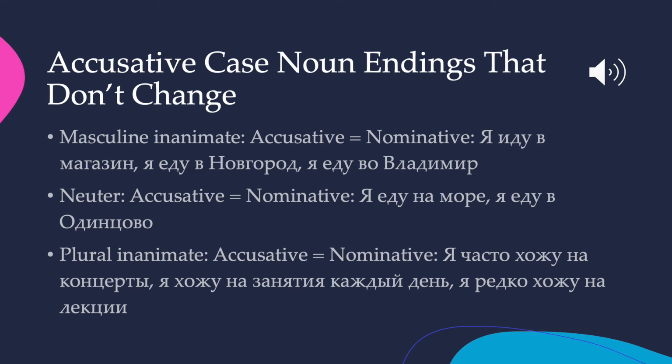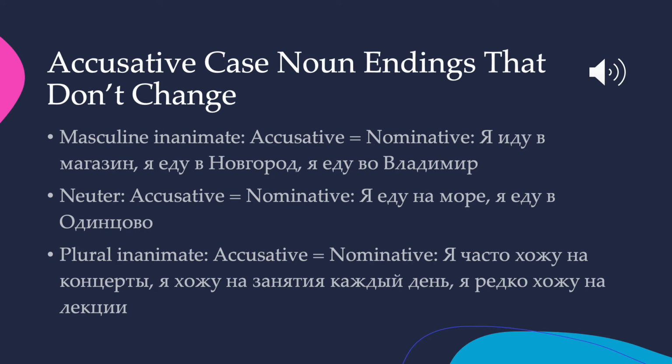Also, all neuter nouns are going to have an accusative that's the same as the nominative. So, for example, я еду на море. I'm going to the seaside. Я еду в Одинцово. I'm going to Одинцово, which is a town outside of Moscow. If you're going someplace that is neuter, like the seaside, or Одинцово, this town outside of Moscow, the accusative ending is going to look exactly like the nominative ending.